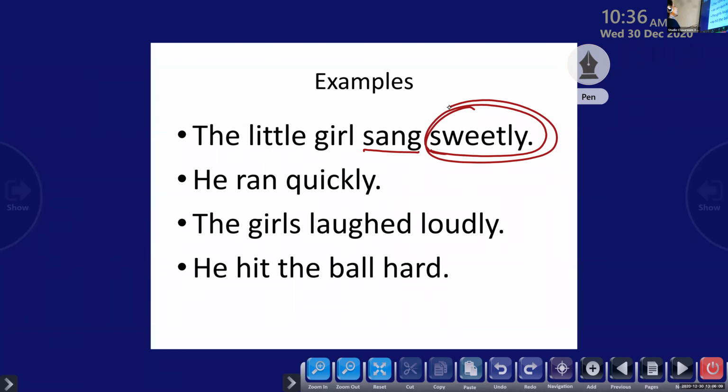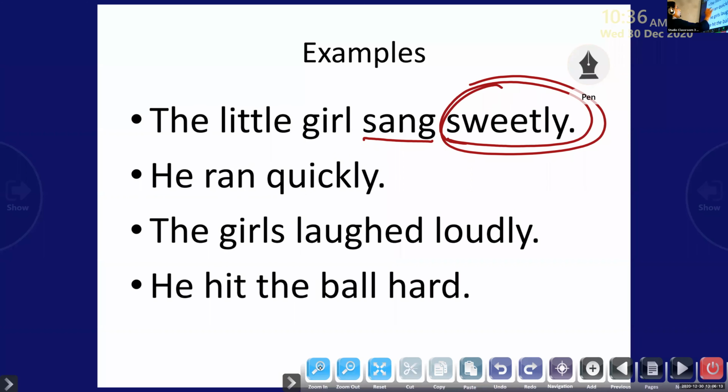Clear? Now we'll move on to the next example. He ran quickly. So quickly is the adverb of manner here. Okay, it describes the verb ran. Ask a question. How did he run? He ran quickly. So here too, it answers the question or tells us how the action has occurred. How did he run? He ran quickly. Clear to all of you?